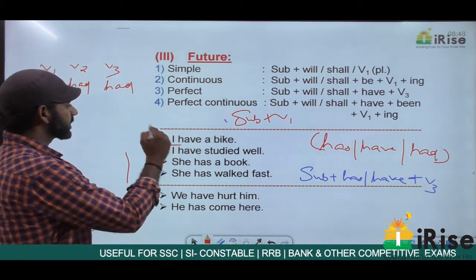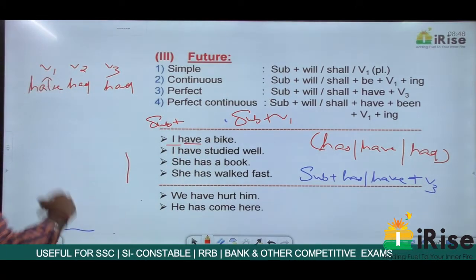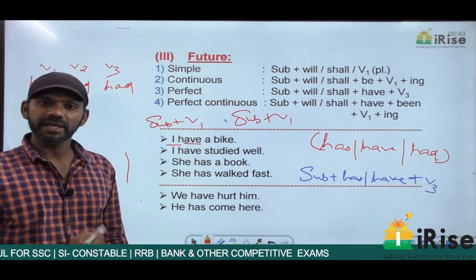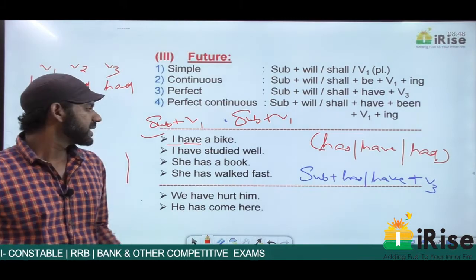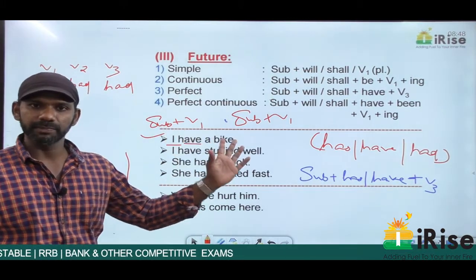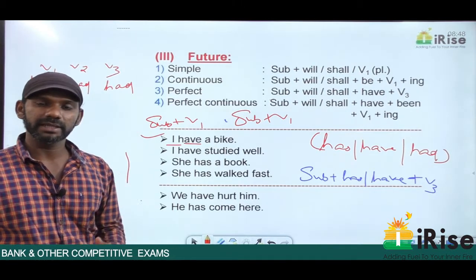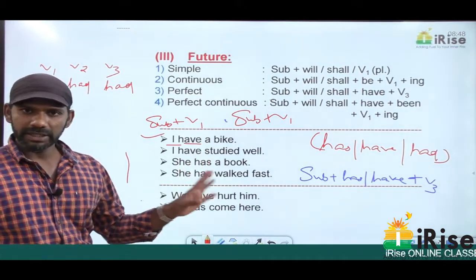The subject here is I, plus have is a main verb in the V1 form. So this sentence is in the order subject plus V1, and subject plus V1 is a structure of simple present tense. So I can say this sentence is in the simple present tense. I have a bike means I possess a bike, I own a bike. So I have a bike is simple present.